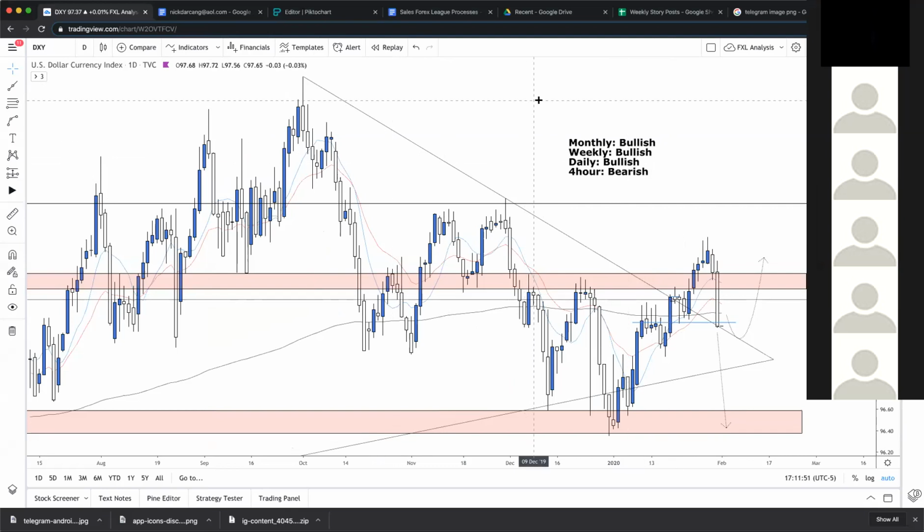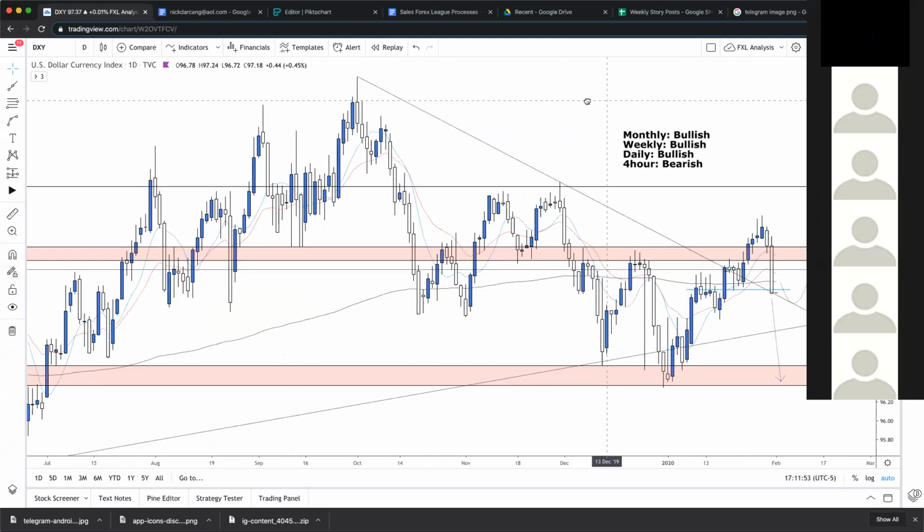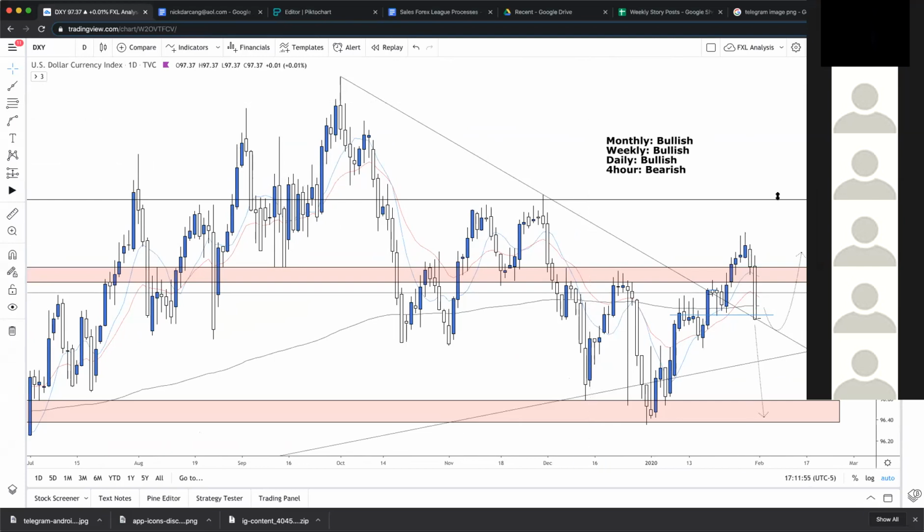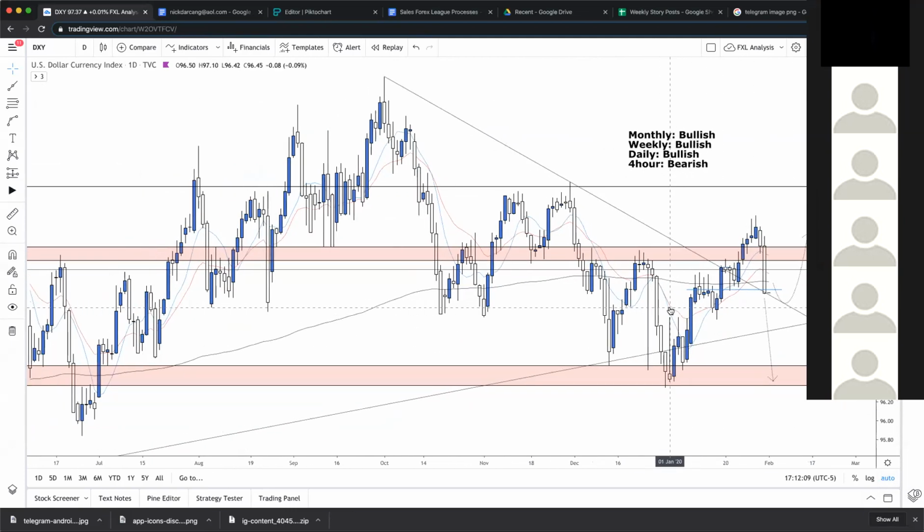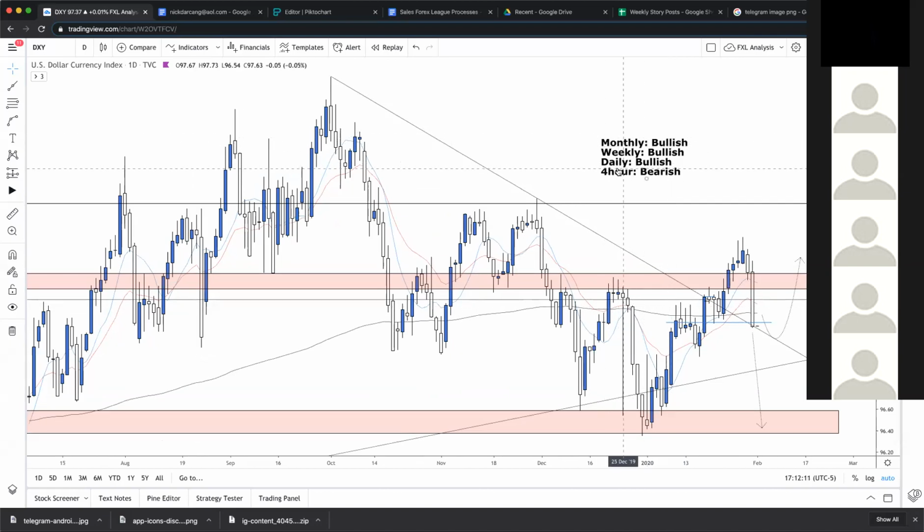Cool. So as you guys know, I always start off with DXY, just to give us a better understanding of what's happening for the U.S. dollar, because it is the most traded currency. We just want to see where the strength of it is, where it's potentially going, what we could see happen. And we did see that it has been significantly bullish on all these time frames except the 4-hour, and the 4-hour in particular is now bearish because of negative news surrounding FOMC at the end of last week.